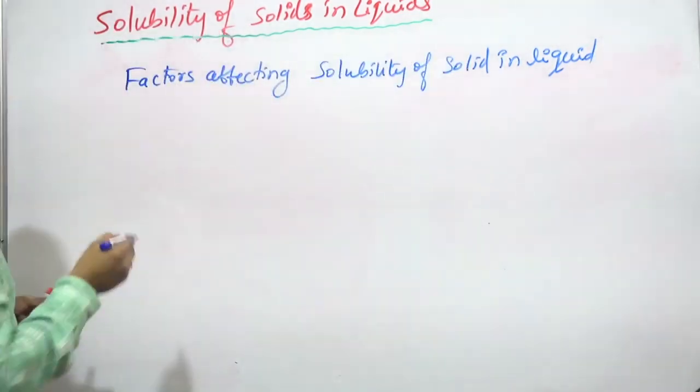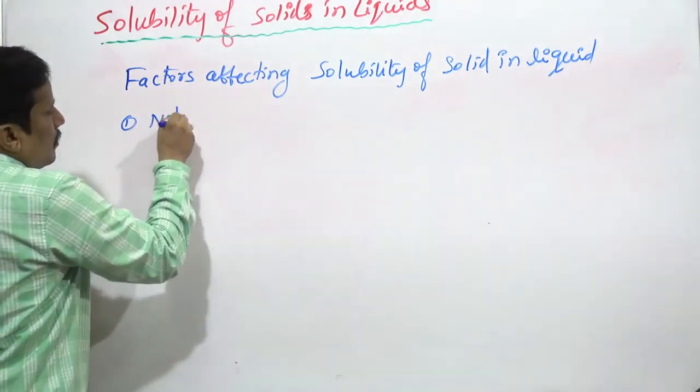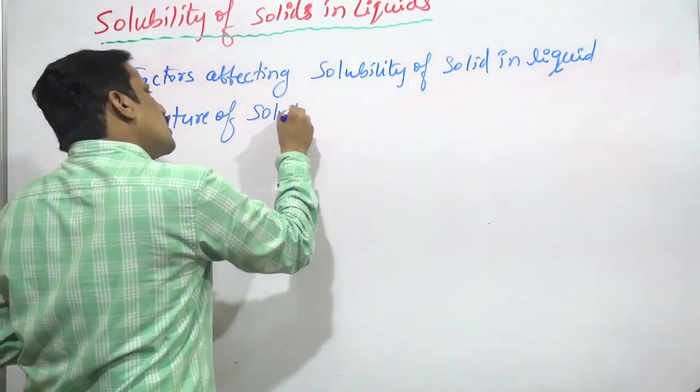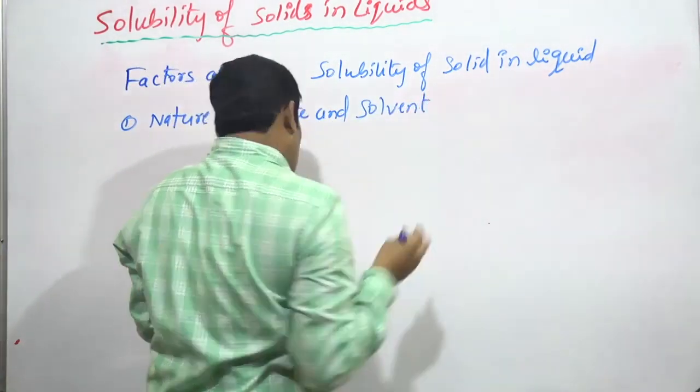What are the factors? First one is nature of solute and solvent.